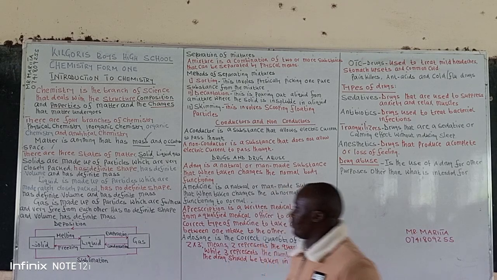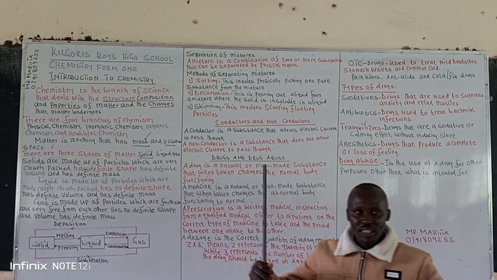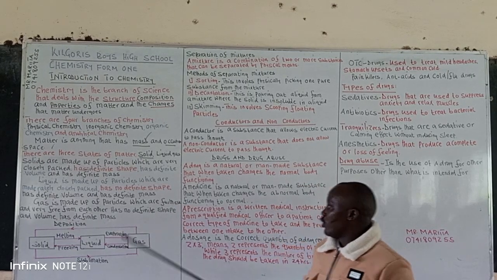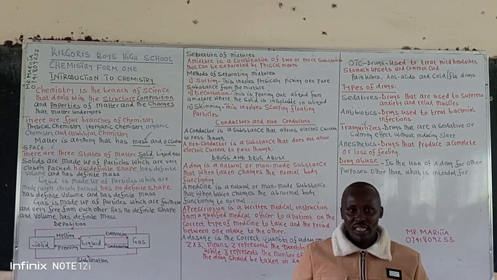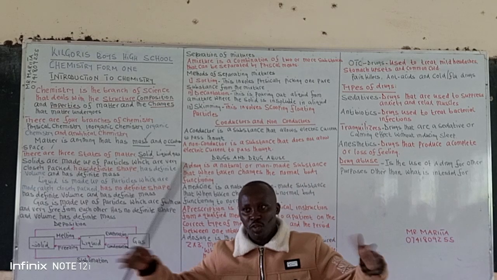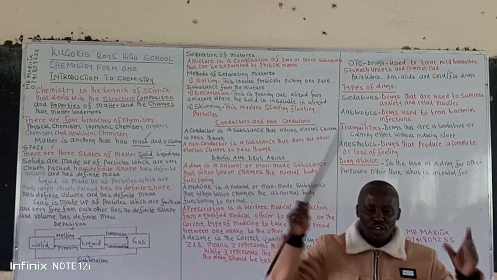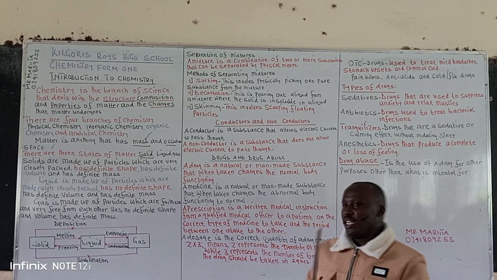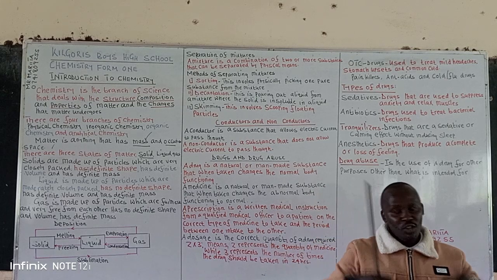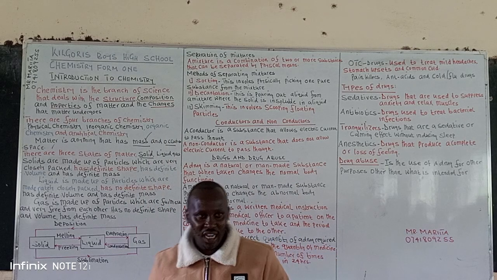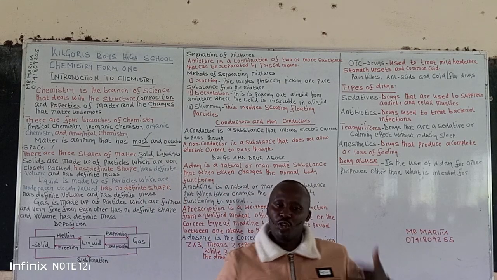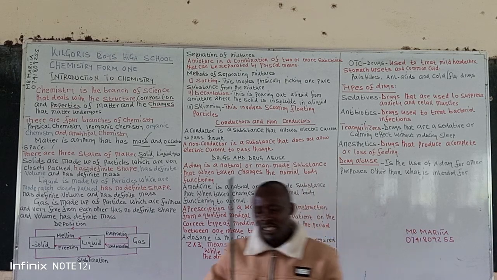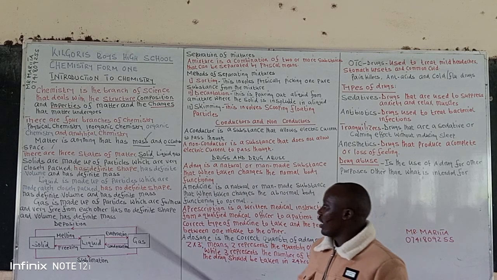Now, when you talk of gas, the gas particles are far apart and free from each other. They have a degree of freedom. They are able to move from one point to another, in a random continuous motion. Gases also do not have a definite shape. You cannot talk of the shape of oxygen gas or the shape of air. They also have mass, but very negligible, a very small mass.